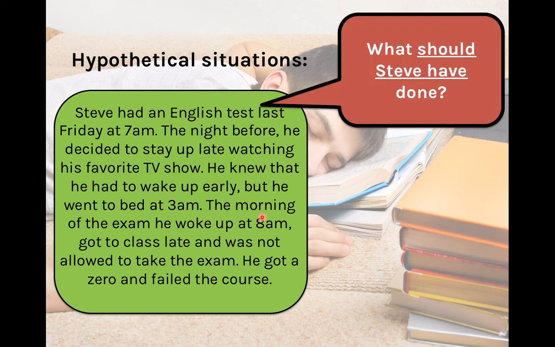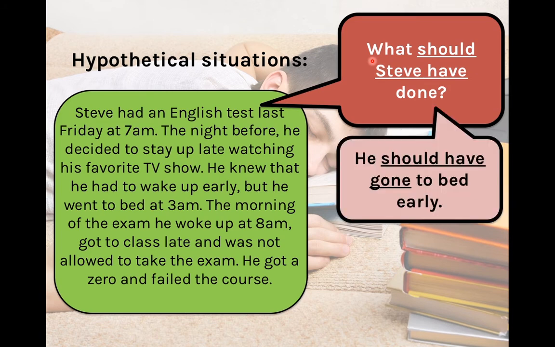First question is, what should Steve have done if what Steve did was not correct? We're going to offer an alternative. We're going to say what was the correct thing to do in that situation in the past. He should have gone to bed early.